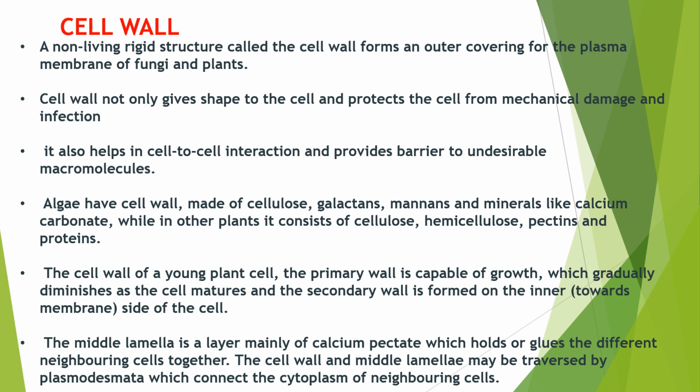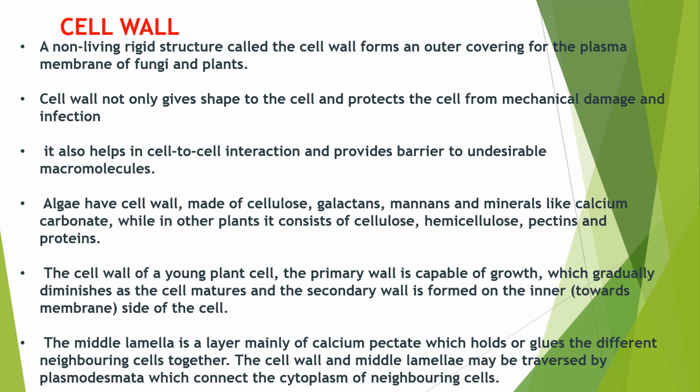So the next point is the composition of the cell wall. Algae have a cell wall made up of cellulose, galactans, mannans, and minerals like calcium carbonate. Next, the plant cell has a cell wall made up of cellulose, hemicellulose, pectin, and different types of proteins. Okay, this is the composition of the plant cell wall and the algal cell wall.